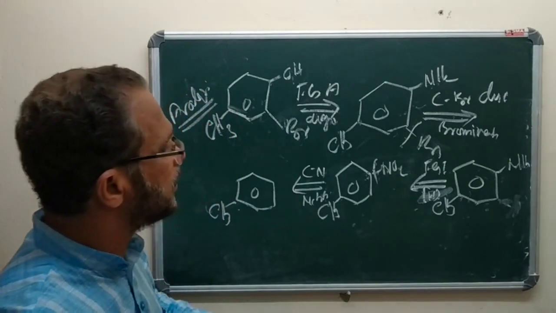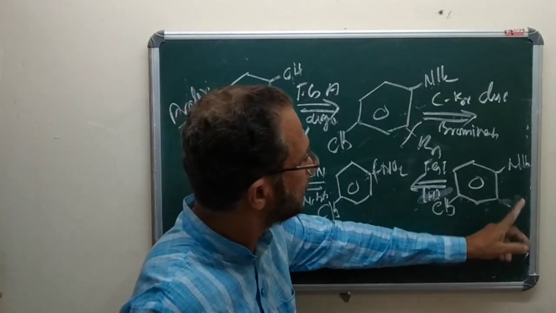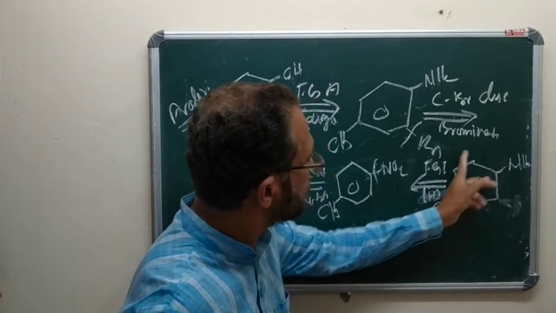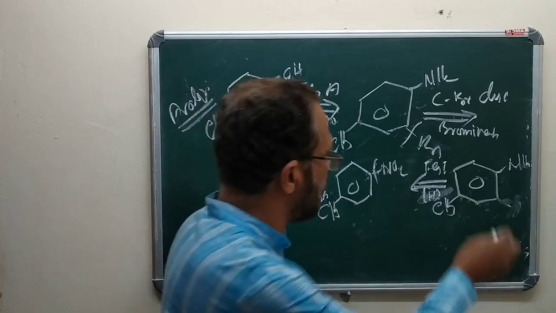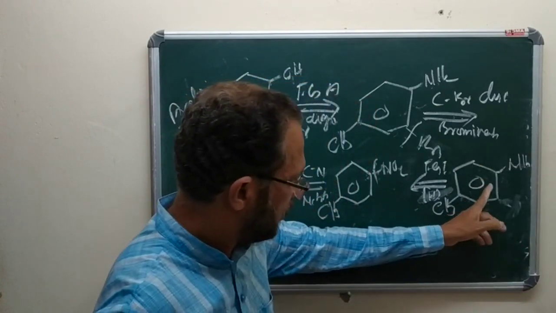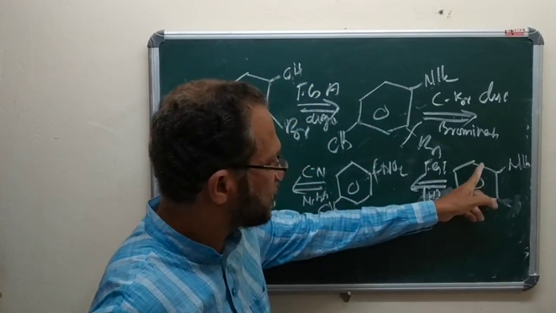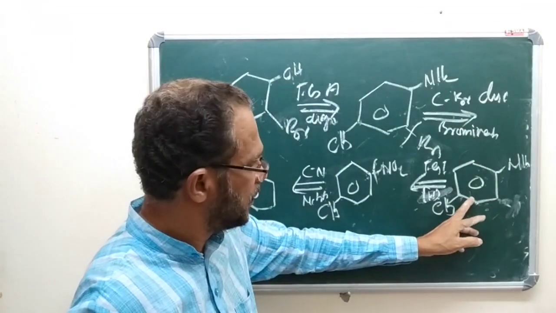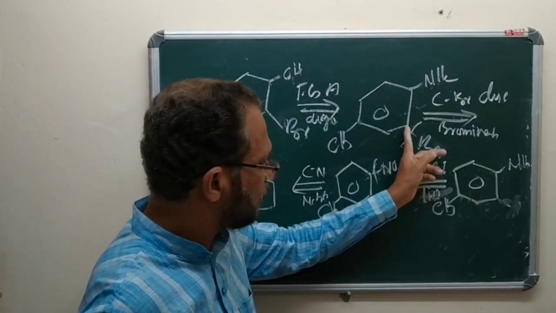One example is that suppose you have synthesized para-toluidine, then this para-toluidine when subjected to bromination, the bromine gets added on this position.